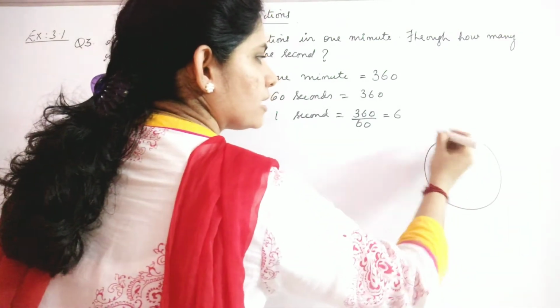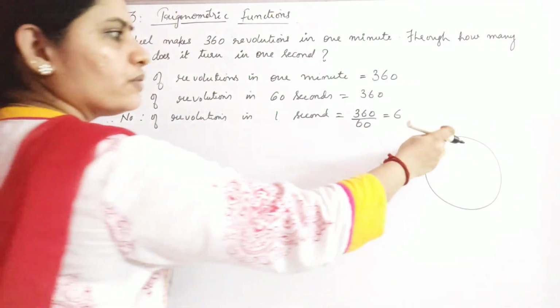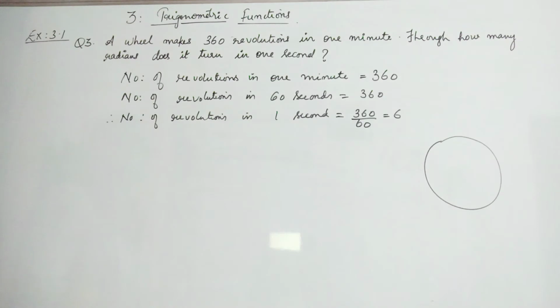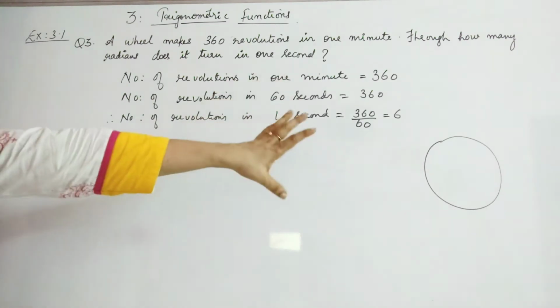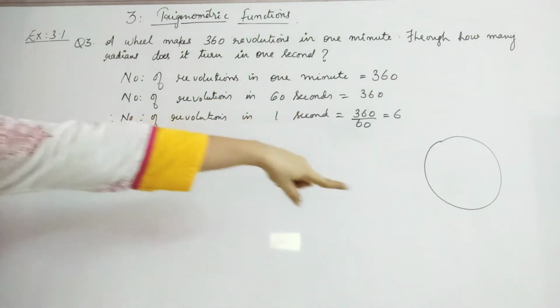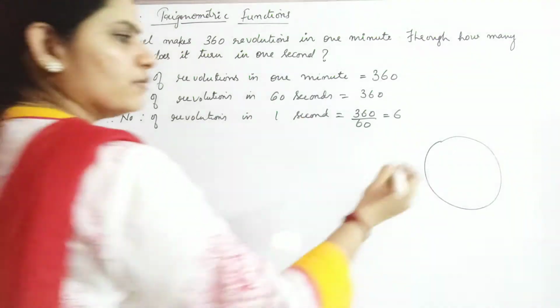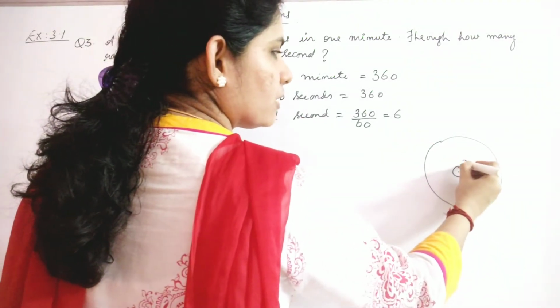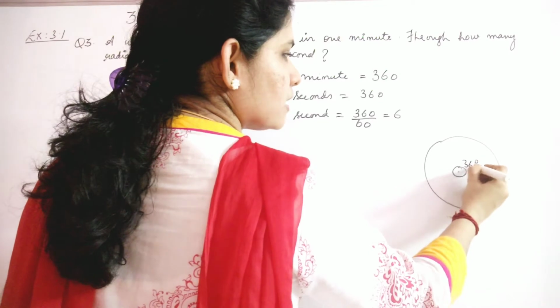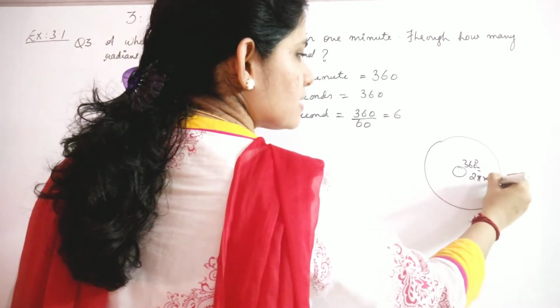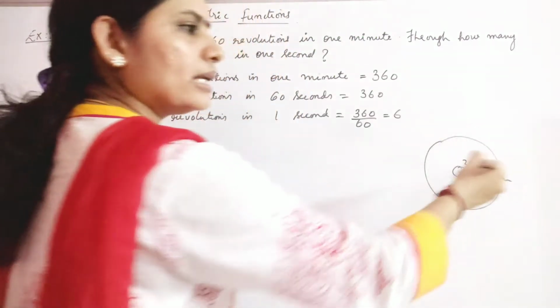for a wheel, that is a circular thing, right? So for a circle we know that the angle that is being covered will be how much? The angle covered for the wheel will be 360 degrees, or you can say it is 2 pi radians, right? So for a circle we will tell only in radians.